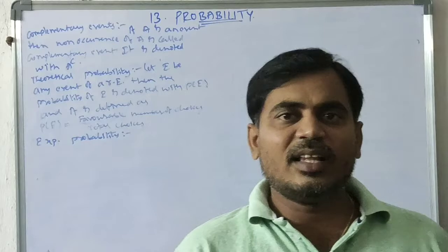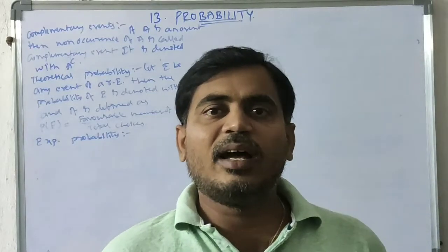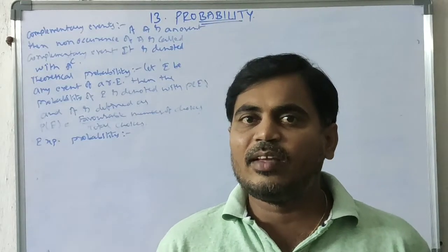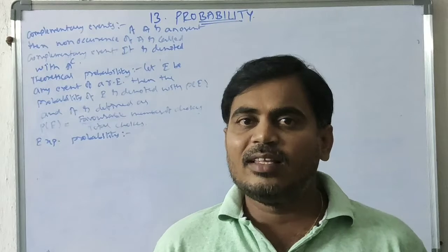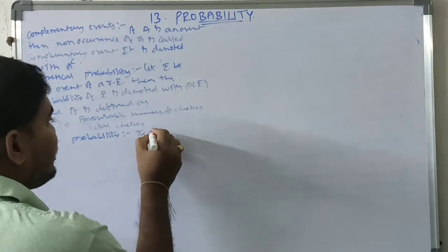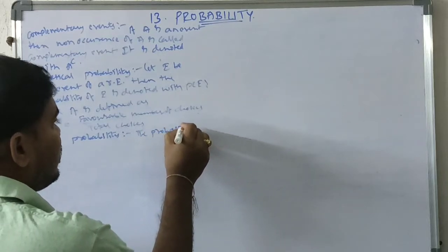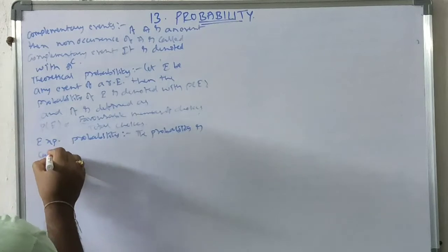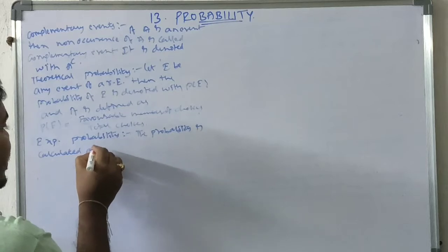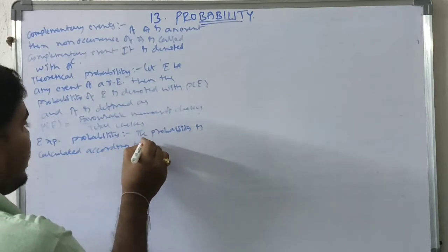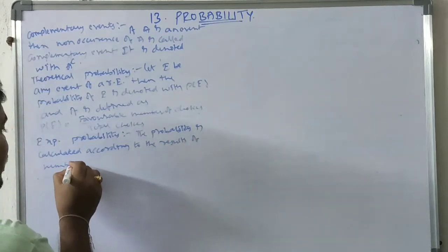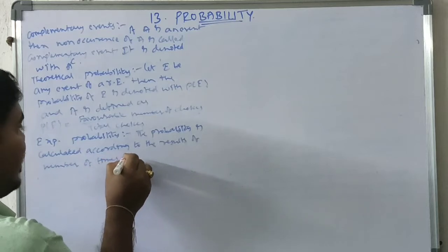This is called experimental probability. We are giving the result according to the results of the experiment. Then such probability is called experimental probability. The probability is calculated according to the results of the number of times an experiment is conducted.